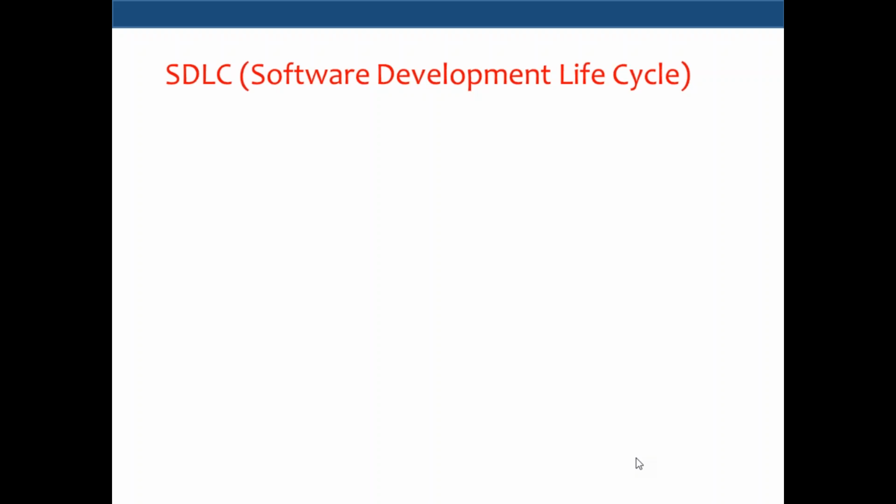So let me quickly introduce SDLC. How many of you have heard this word, SDLC, Software Development Lifecycle? It is a basic idea in your engineering, or if you have attended any other training programs where you learned any language, Java, Python. This is a very, very important thing. It basically gives you an overview of the project implementation.